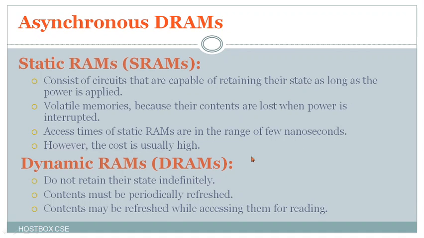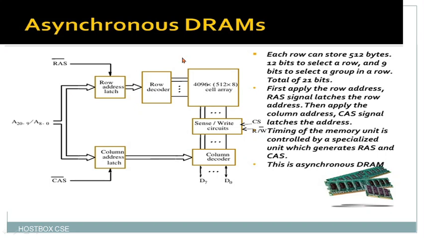Now you come to the dynamic RAMs. These do not retain their state indefinitely, and contents must be periodically refreshed, and contents may be refreshed while accessing them for reading. That means the data will be safe. When you go for dynamic RAMs, data is stored safely and you can refresh and get it back. Now we go for asynchronous DRAM operations. Here is the general diagram with components called the row address latch, row decoder, and the memory cell we discussed in the previous sections. A 4096 cell array will be there, and sense/write circuit followed by chip select and R/W slash.